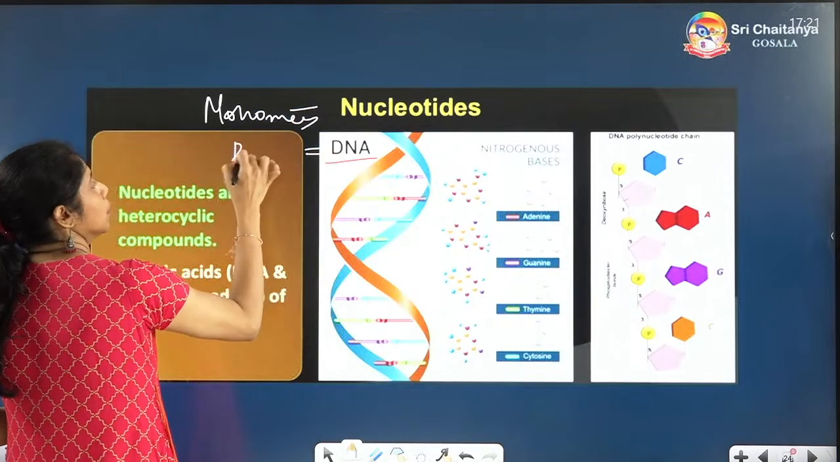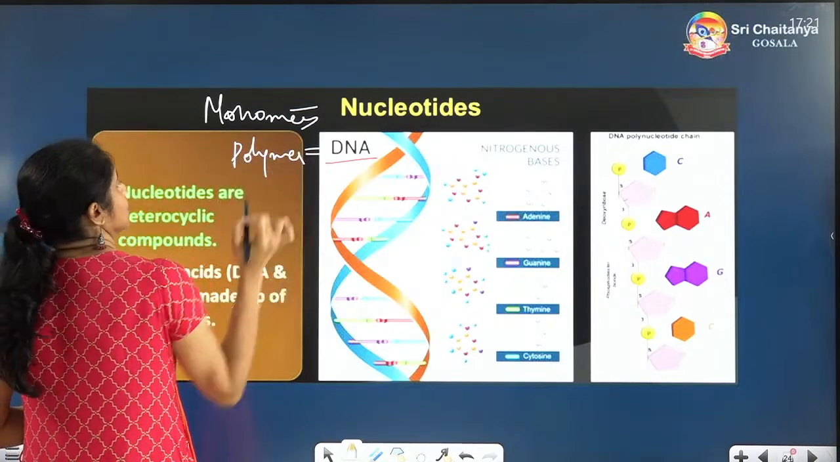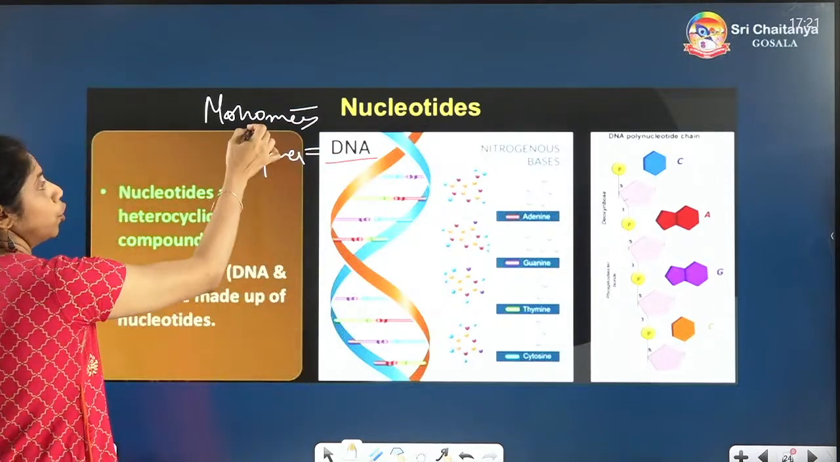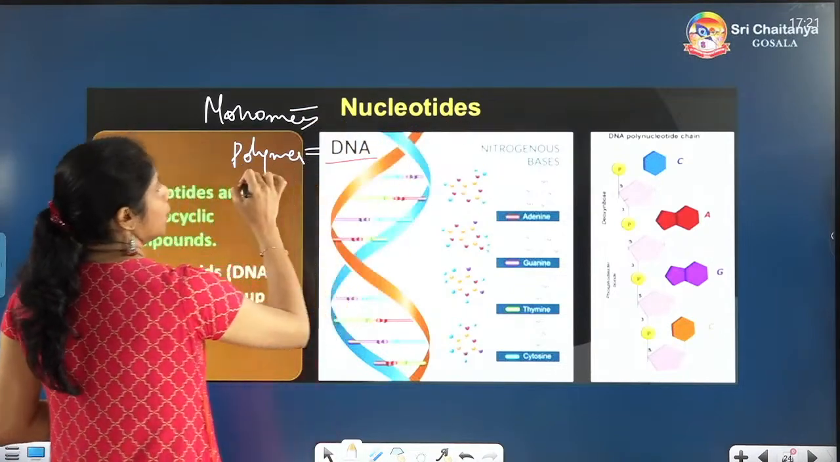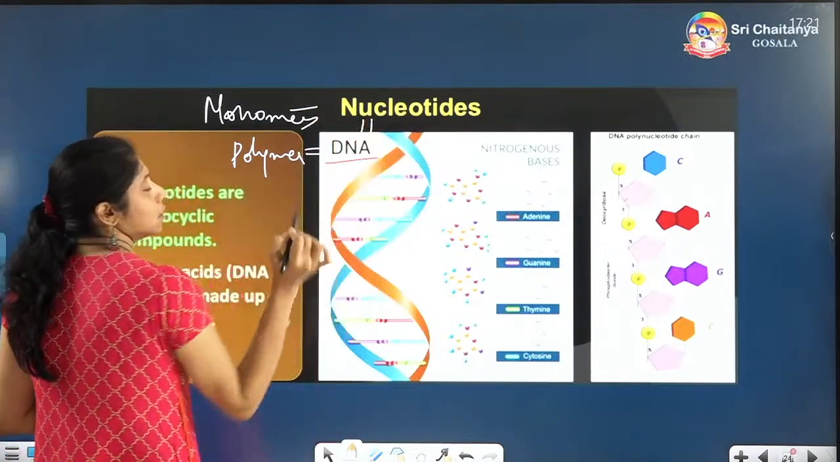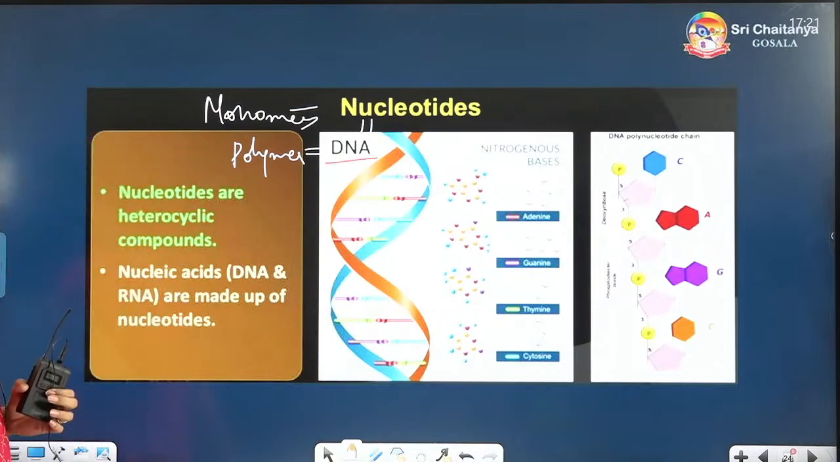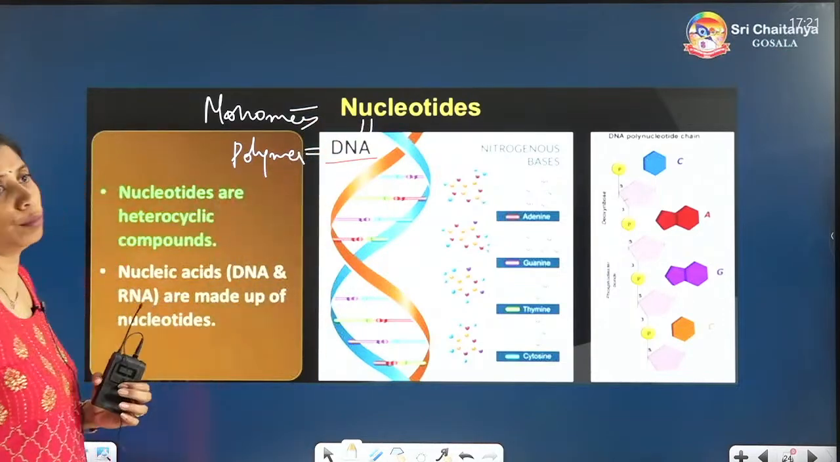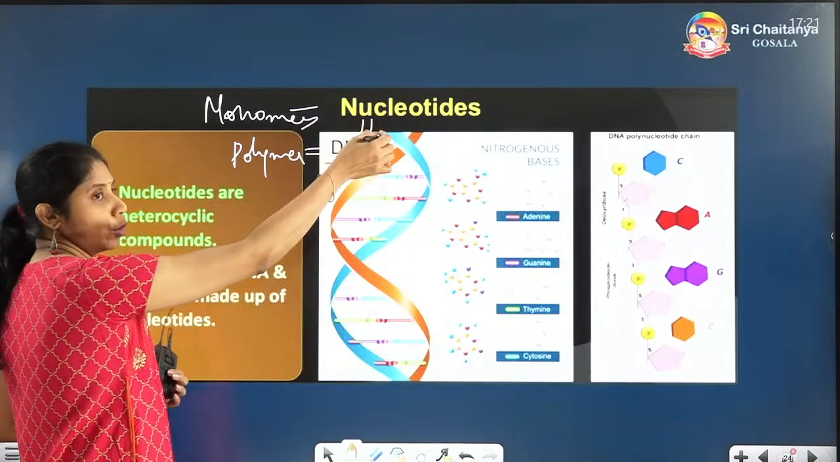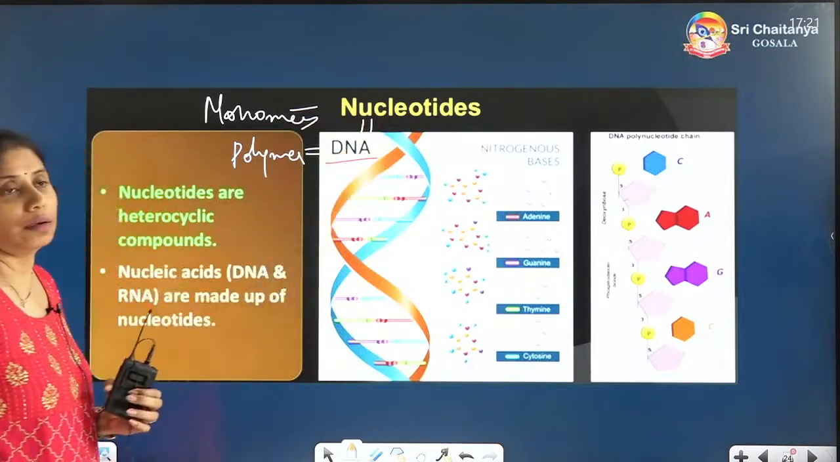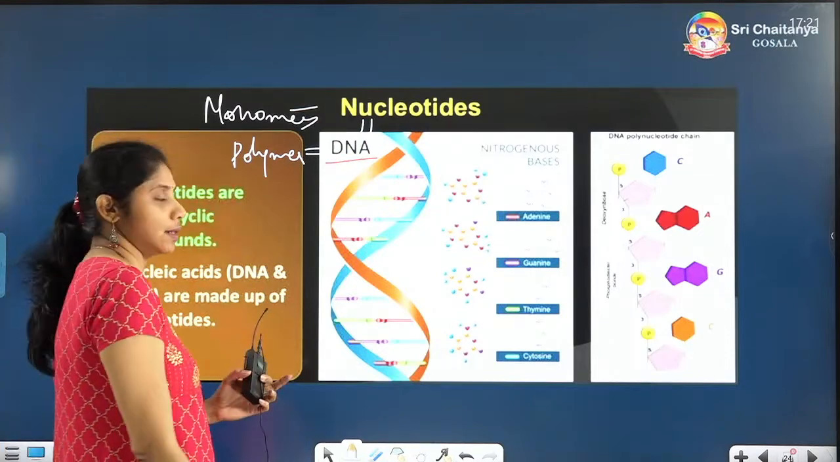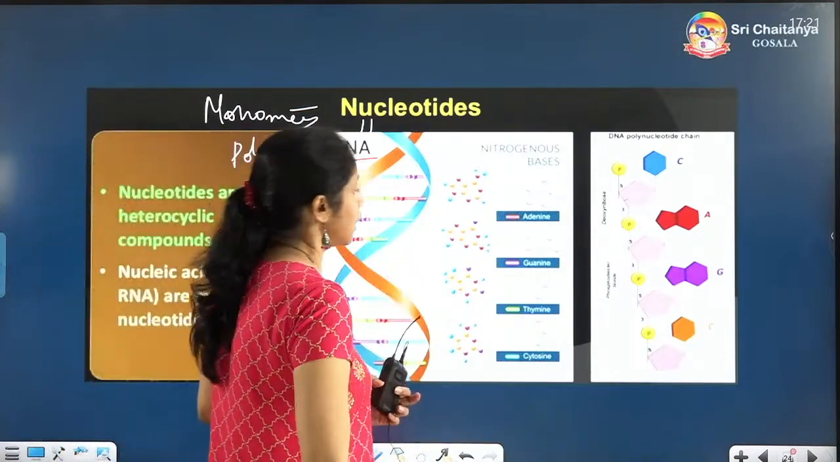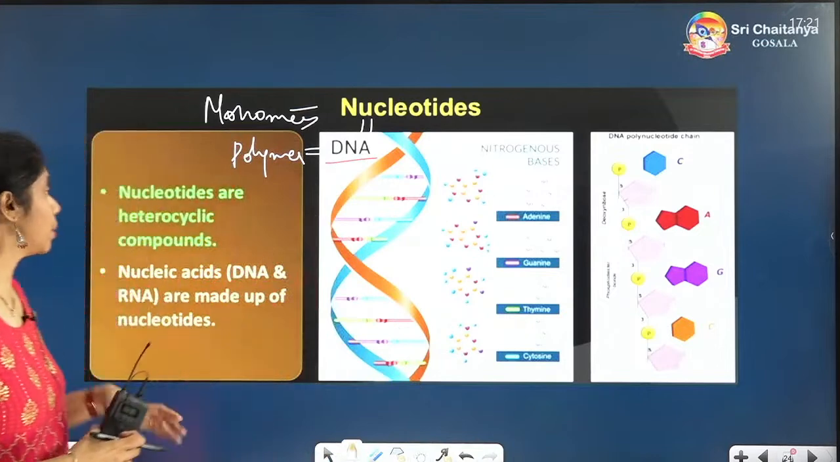DNA is the polymer. So monomers, or nucleotides, form the polymers, which is the DNA. Nucleotides will come under micromolecules and DNA will come under macromolecules. The chain of nucleotides will form the DNA, deoxyribonucleic acid. So in this deoxyribonucleic acid, what are the contents that are present?